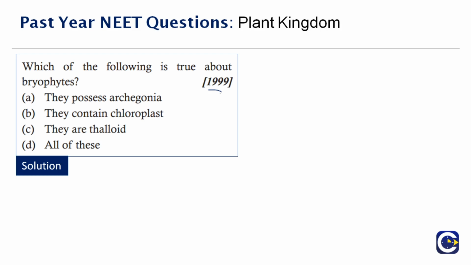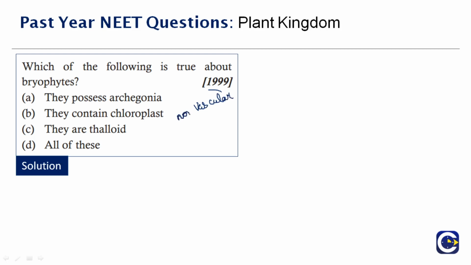There are certain characteristics that will differentiate bryophytes from the other families of the plant kingdom. For example, bryophytes resemble many features of algae. I think many of you will know about this. But the only difference is that a bryophyte has sex organs which are multicellular. They do not have any vascular tissues. Another thing that you have to note here is they are non-vascular.